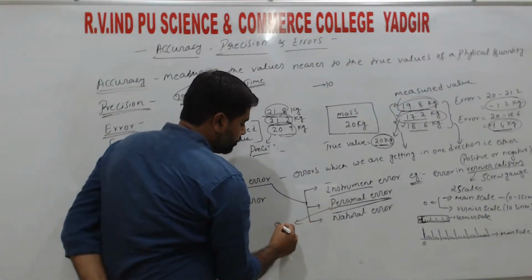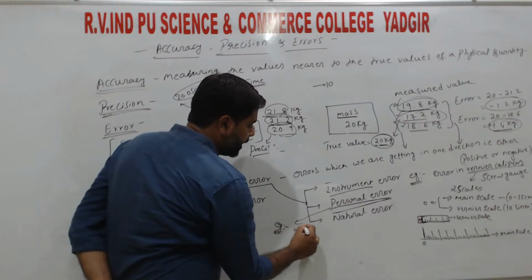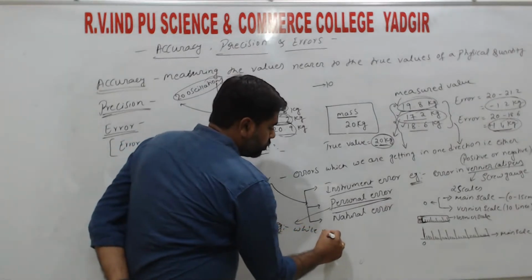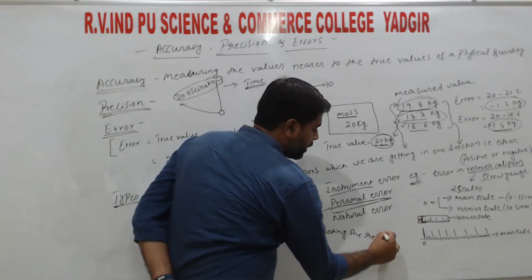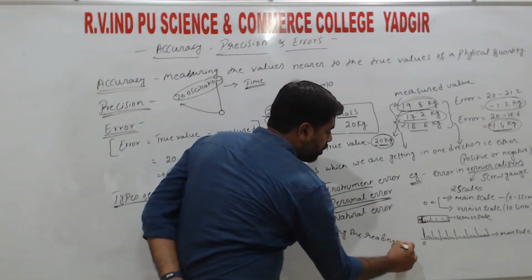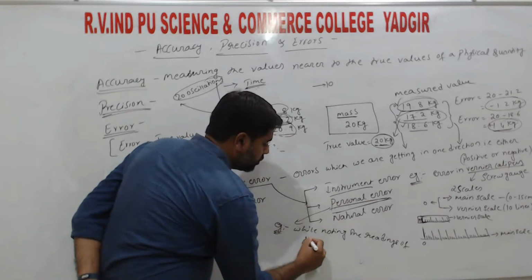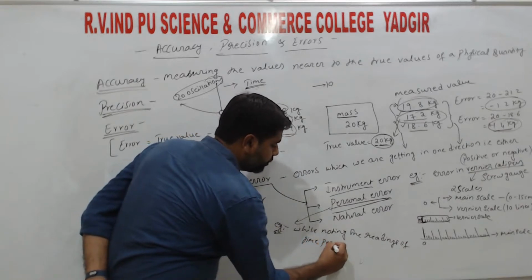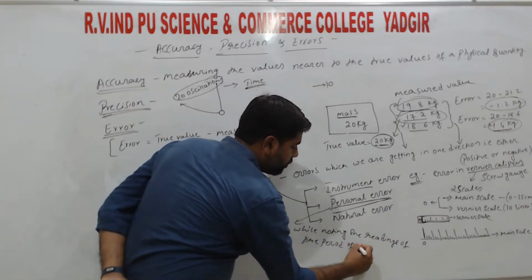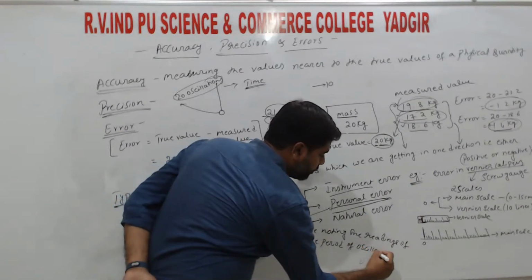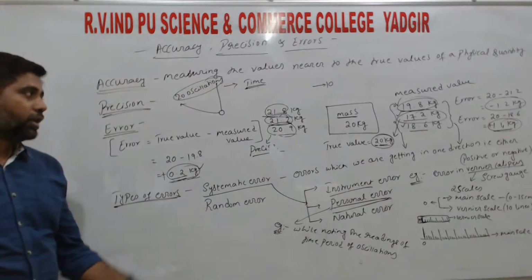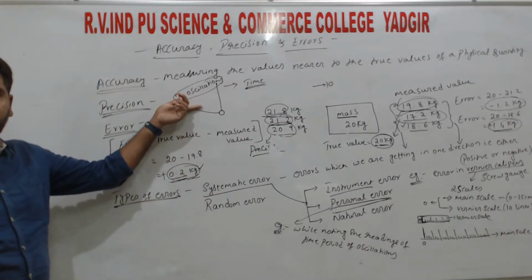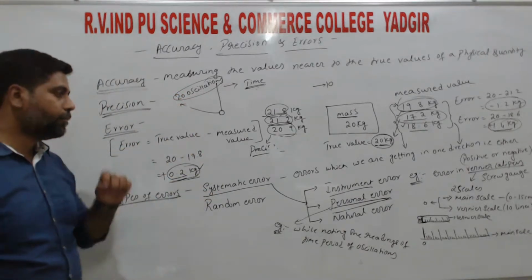For example, while noting the readings of time period of oscillations, right? This is also an experiment we have in the lab, right?